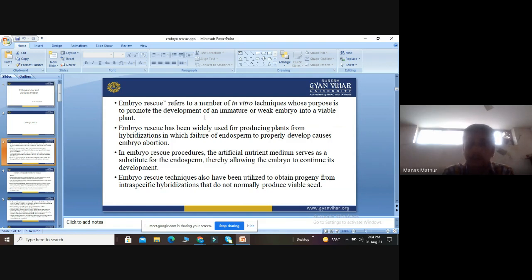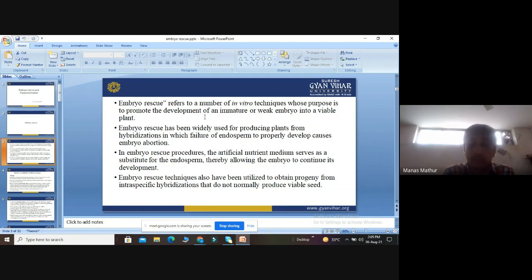This embryo rescue has been widely used for producing plants from hybridization in which, when the endosperm fails, it can cause abortion of the embryo. So it is very important that the endosperm should develop properly so that the embryo can easily germinate. If there is a failure in the development of the endosperm, what will happen? There is a kind of abortion, meaning premature killing of the embryo, and the embryo cannot be rescued.